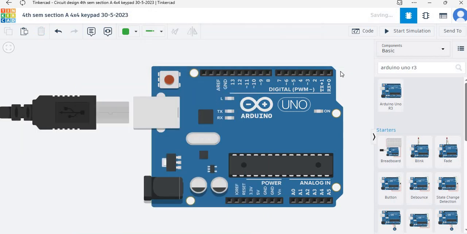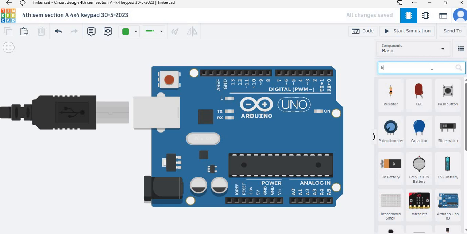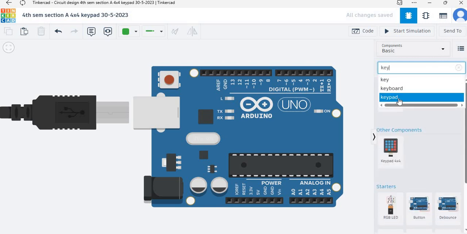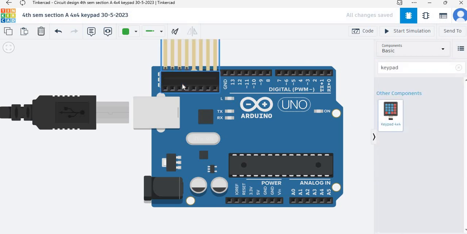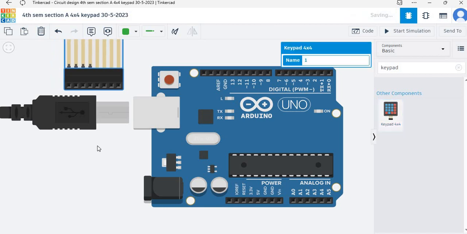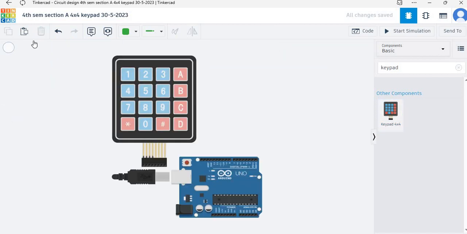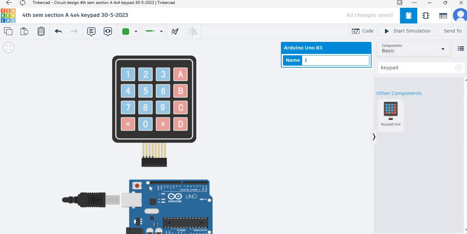Okay. Now I will search for keypad. So this is the keypad. You will need to just drag it. Okay. Now what will we do?